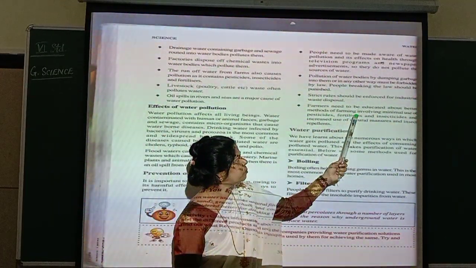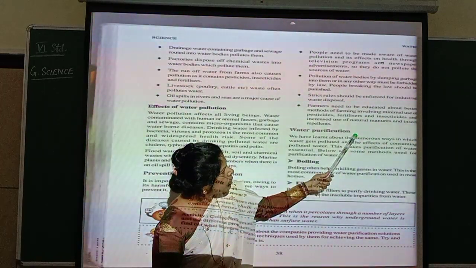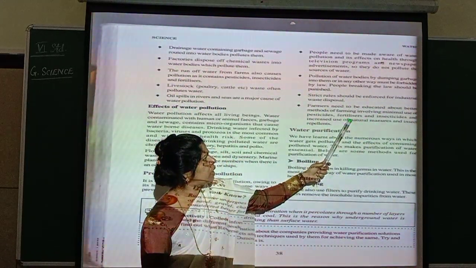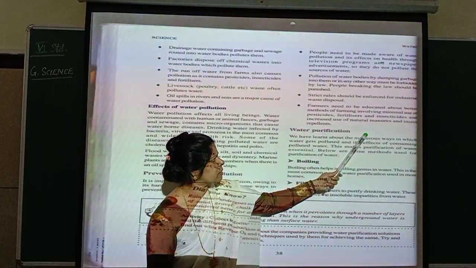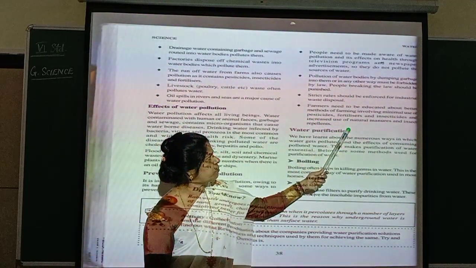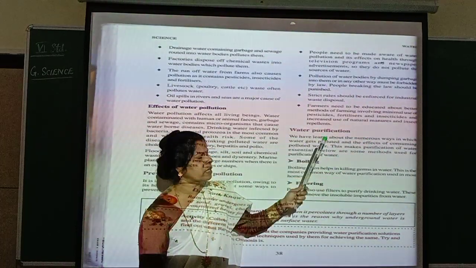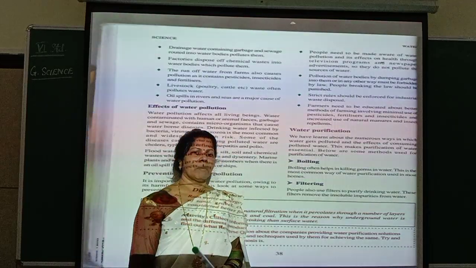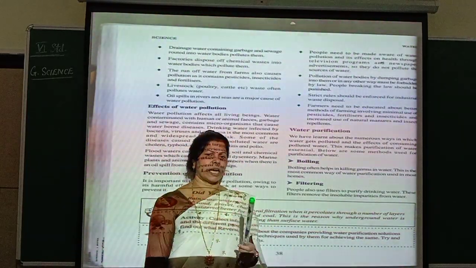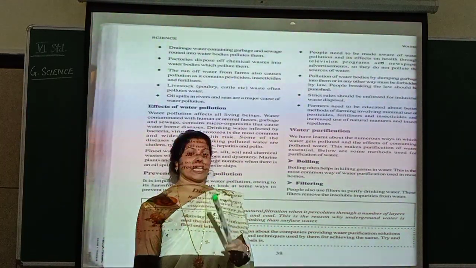Next, farmers need to be educated about better methods of farming involving minimal use of pesticides, fertilizers and insecticides, and increased use of natural manures and insect repellents. So even farmers have to be educated. Why? Because they are using insecticides, pesticides and all very poisonous chemicals there.